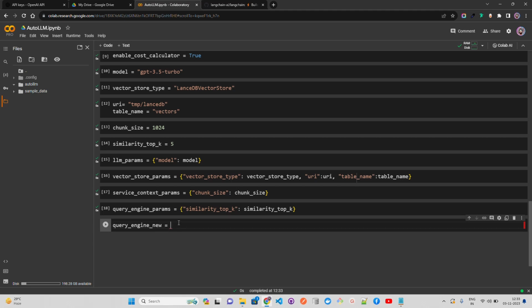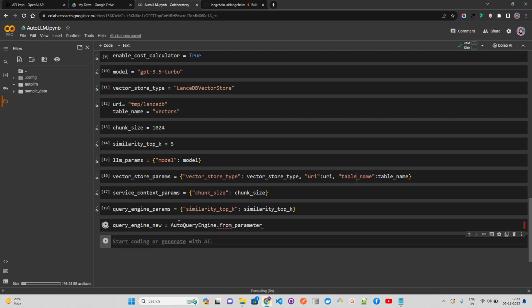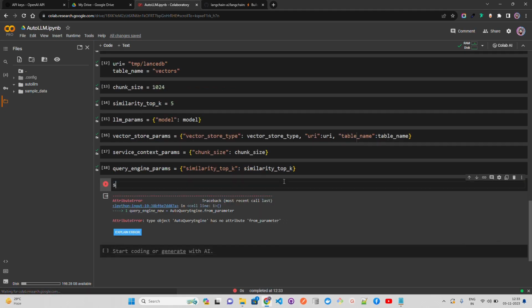Now in this query engine new, I'm going to call auto query engine from parameters. And in this you're going to pass everything, guys.